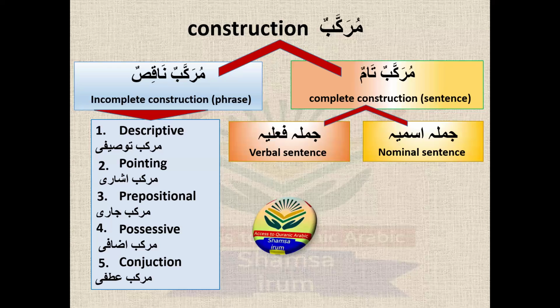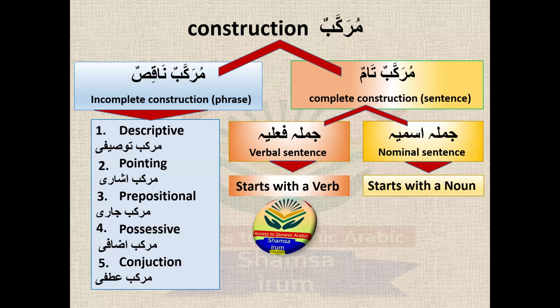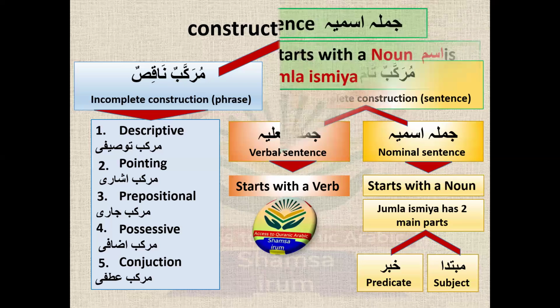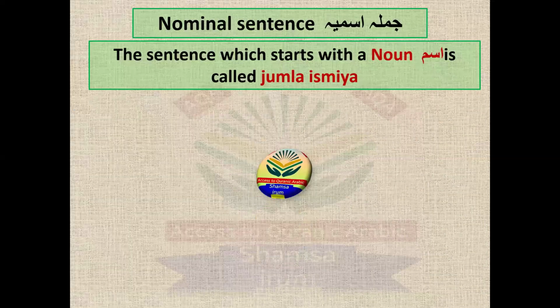Jumla ismiya is a sentence which starts with a noun, and jumla fi'liya is a sentence which starts with a verb. And jumla ismiya has two main parts, you can say two main contents. The first one is the mubtada, and the second one is the khabar. So mubtada and khabar are the main parts of the jumla ismiya. You have learned this already in detail in the last lecture, so I will go through all these main points quickly.